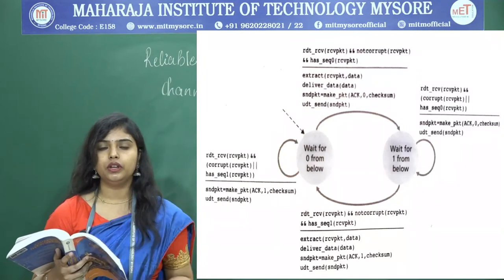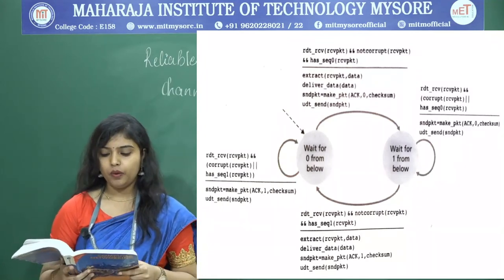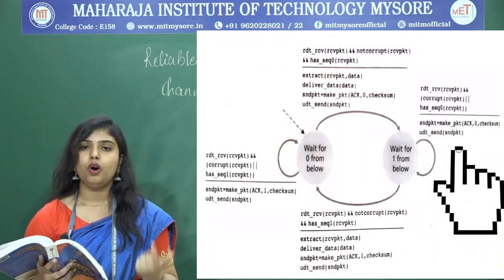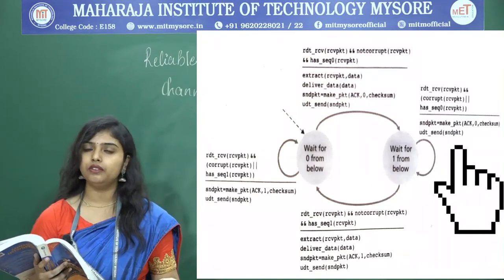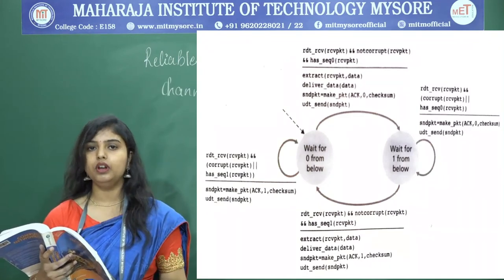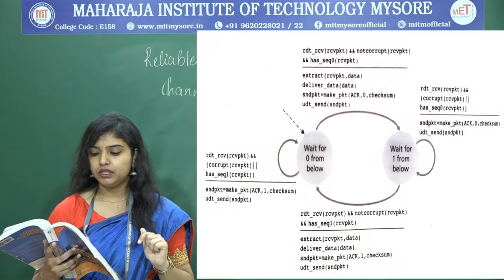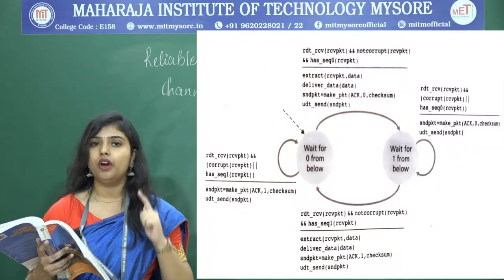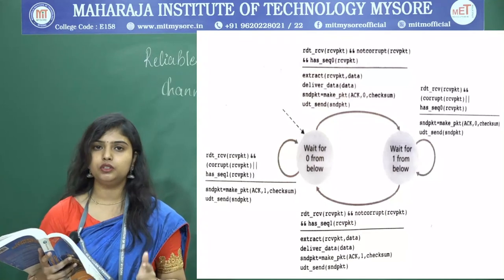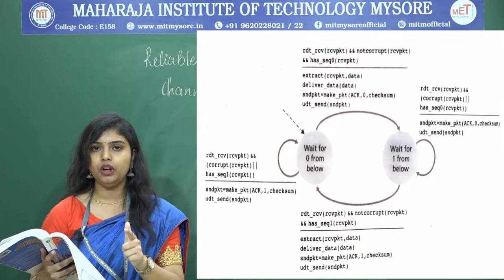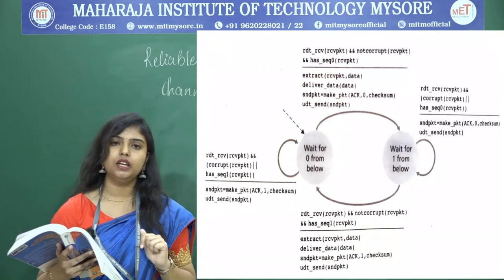Next, the transition is for the case where the received packet is corrupt, or you are waiting for sequence number 1 but you receive the sequence number 0. Remain in the same state, and along with remaining in the same state, you have to make a packet of the acknowledgement with the sequence number 0 and then send it to the sender.